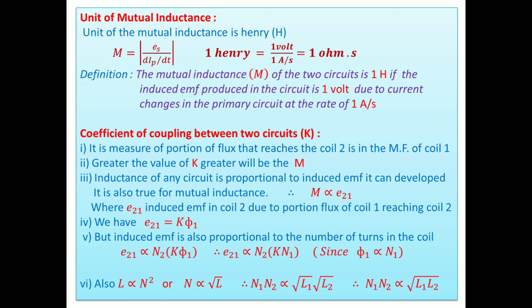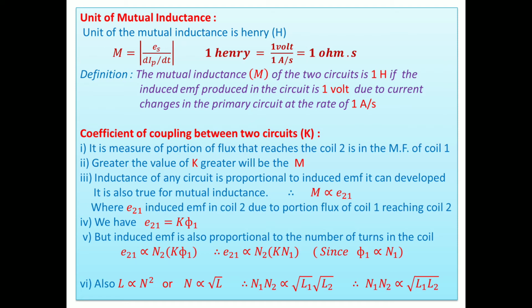If the induced EMF produced in the circuit is 1 volt due to current changes in the primary circuit at the rate of 1 ampere per second, it means the induced EMF produced in the secondary circuit is 1 volt due to current changes in the primary circuit at the rate of 1 ampere per second. Next, the coefficient of coupling between two circuits.